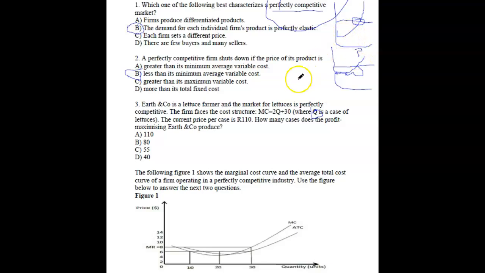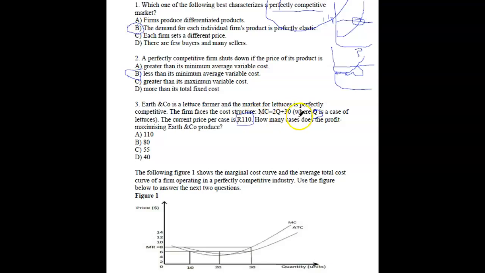Now, they give you over here, the current price is 110 rand. What does that mean? The price over here is 110 rand. So if the price over here is 110 rand, it means the Y value of this is 110 rand, correct? So in this equation, make marginal cost, which is the Y value, 110. You make that 110 and solve for Q.